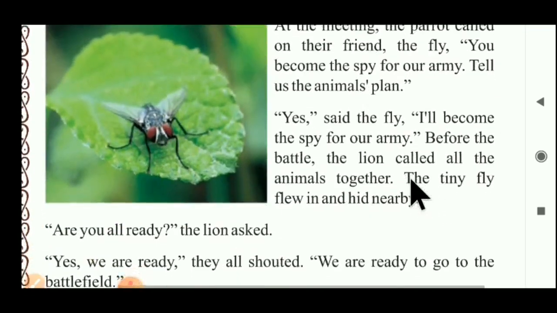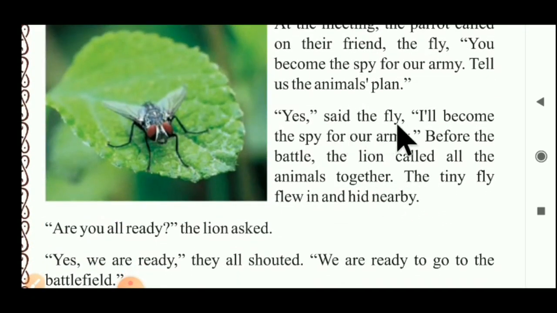Now what happened? We have to see. Yes, said the fly. The fly said that yes, I will become the spy for our army. Before the battle, the lion called all the animals together and held a meeting. The tiny fly flew in and hid nearby. At that time, that little tiny fly moved here and there and hid nearby. Hid means to hide here. Hide nearby and listen to everything the animals were talking about.